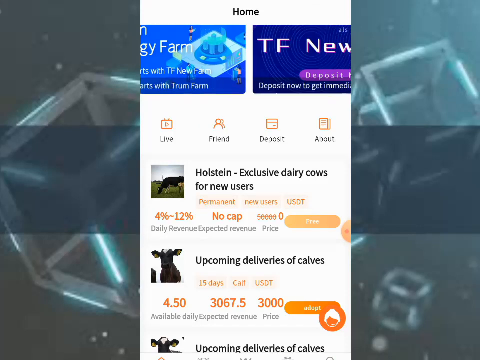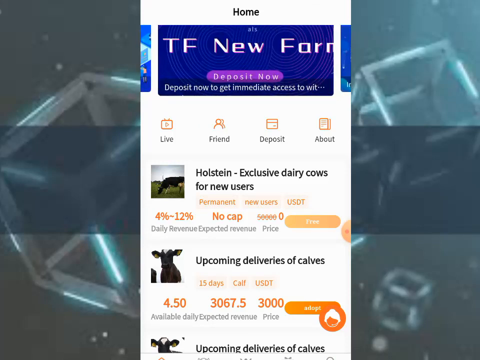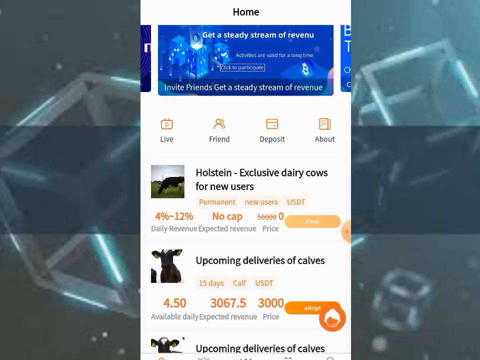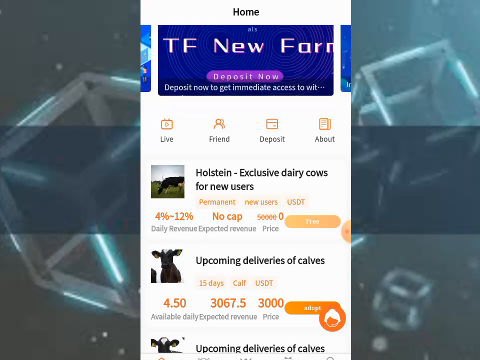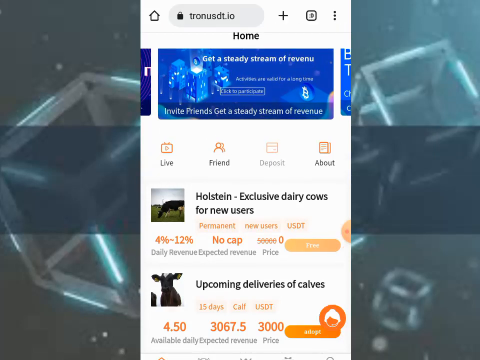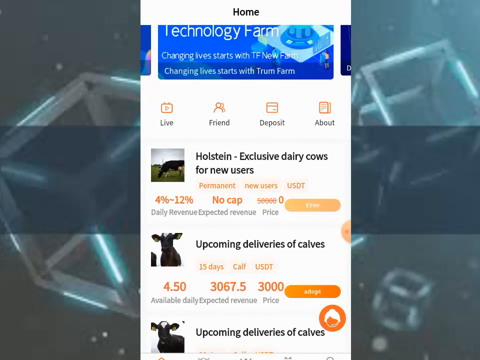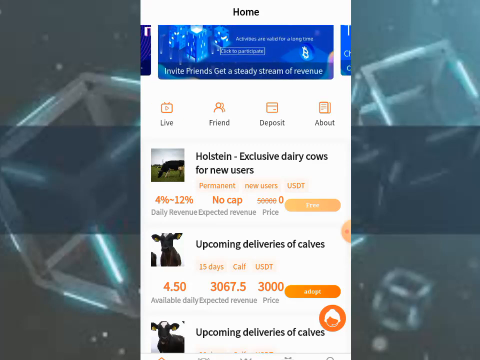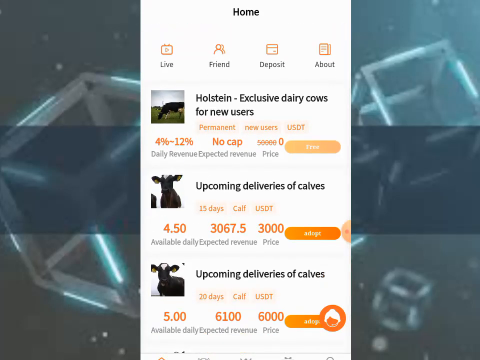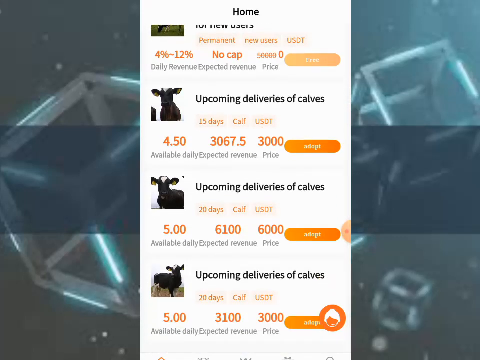After you have deposited, you can claim it every day or not, because the profits will generate automatically. You don't need to be claiming anything every day. That is the beauty of this platform. Here you see the first one, which is 4% to 12%, and it is free. For the second one you have to deposit around 3,000 USDT, but you can leverage on the first one, which is free. Deposit there and start making money from it.